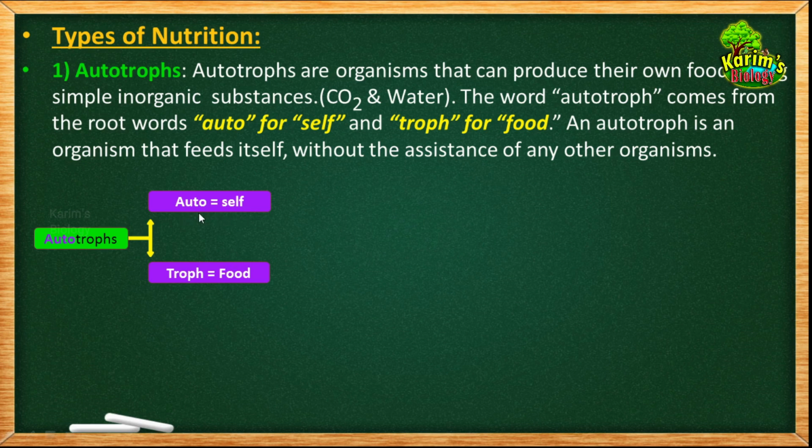That is why they are called auto, which means self, troph means food. They are able to prepare their food by themselves. So an autotroph is an organism that feeds itself without the assistance of any other organism. Absolutely, it does not need the help of any other organism because it is capable of preparing its own food material.